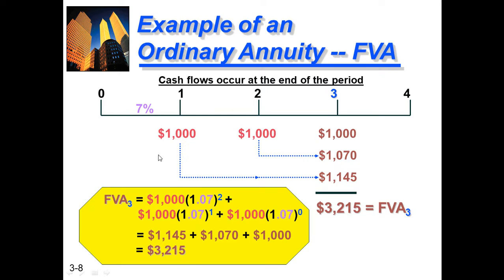You can see here, this is compounded for 2 years, this is compounded for 1 year, and this is compounded for 0 years, because we are finding this future value. So 1000 is not compounded because it is paid and received back without any interest. This is compounded for 1 year, and this is compounded for 2 years.